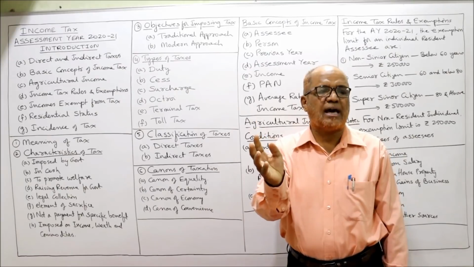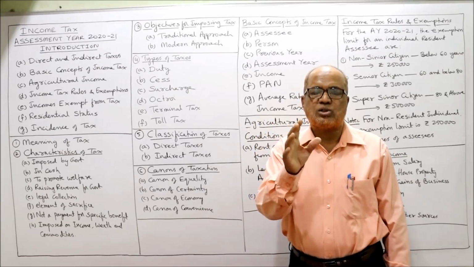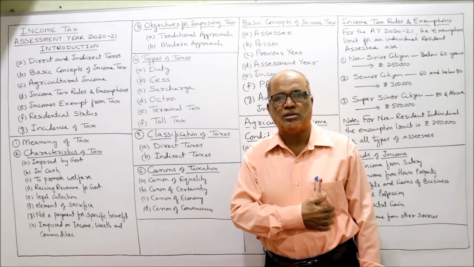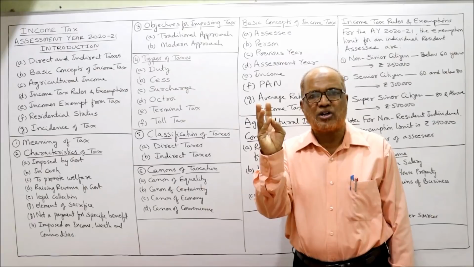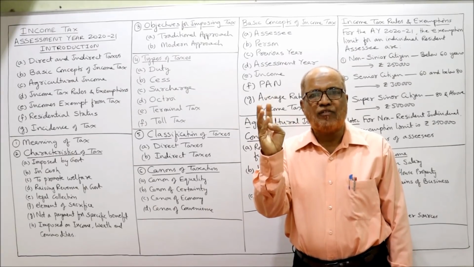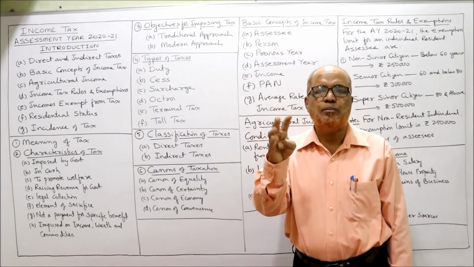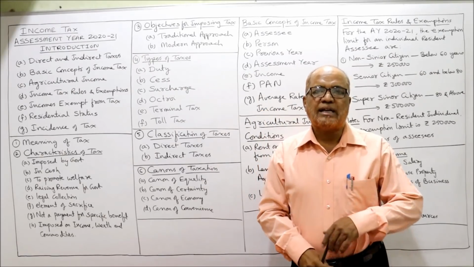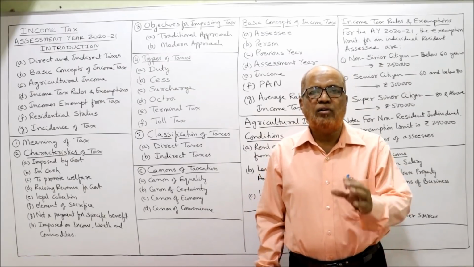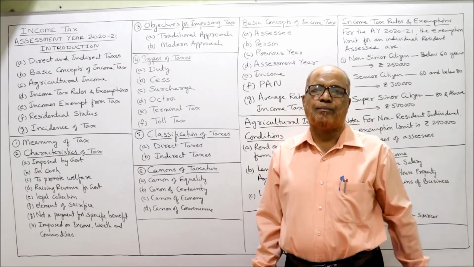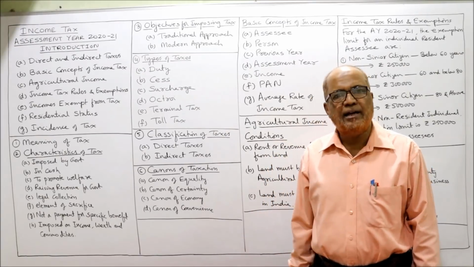Suppose if I purchase an AC, the cost of that AC is, let it be 50,000. The 50,000 includes the cost of production of the AC, the profit margin of the seller and the taxes imposed by the government. So the taxes are hidden in the price of the commodities. So it will be borne by the consumer but paid by the seller. This is the example of indirect taxes.